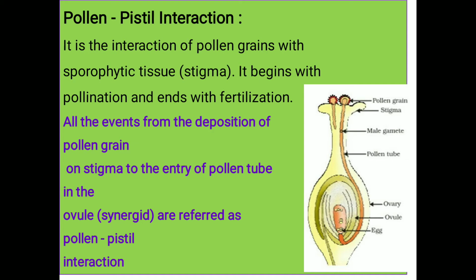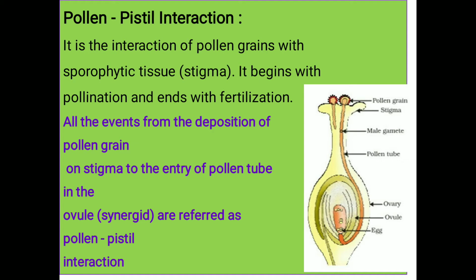Thus, if a wrong type of pollen grain falls on the surface of the stigma or pistil, it is discarded.